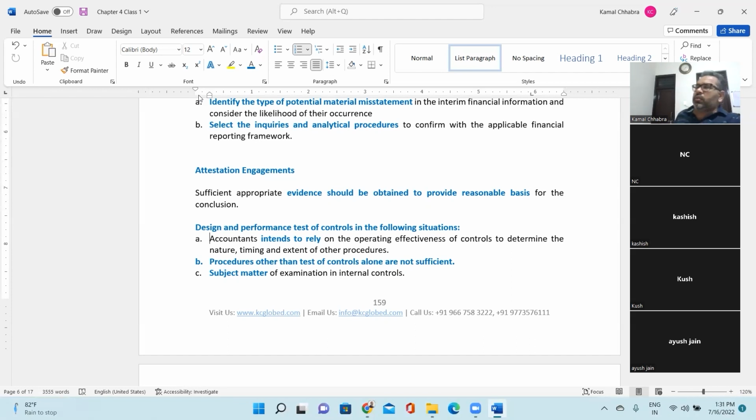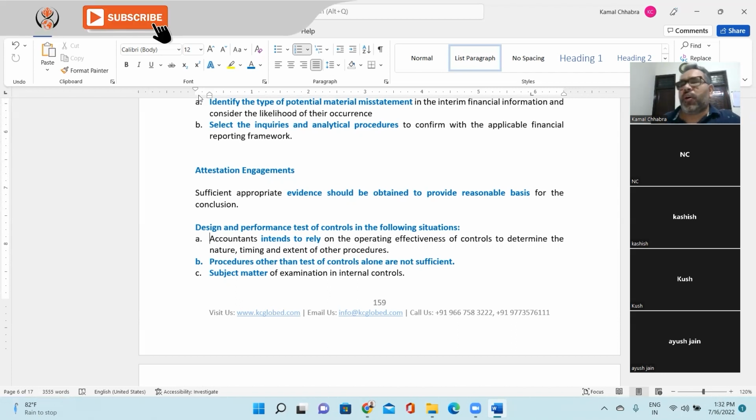So I ask Ayush and company, a CPA firm, who is my component auditor, to perform agreed-upon procedures to help me test controls around the existence of cash, which include, let's say, 4 procedures.